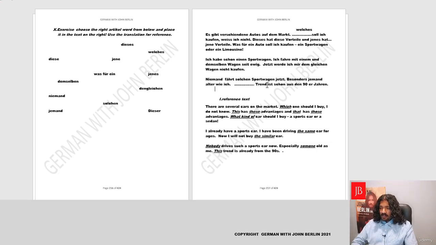This trend is already from the 90s. So Dash Trend ist schon aus den 90er Jahren. So basically what I write here, what is from the 90er Jahren? It's this trend, masculine. So it will be dieser. Yes, that's dieser. So we used all these article words. Here is your text. Fantastic. So this was a quick example of using these multiple article words.